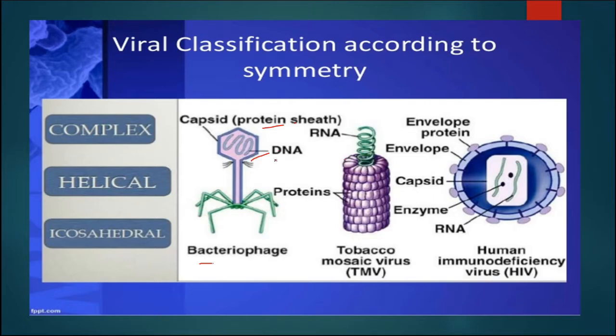Here in the case of bacteriophage, the genetic material is DNA, and here we can see that in TMV, the tobacco mosaic virus, and HIV, the genetic material is RNA, and hence it is known as a retrovirus. These are some examples of viruses.